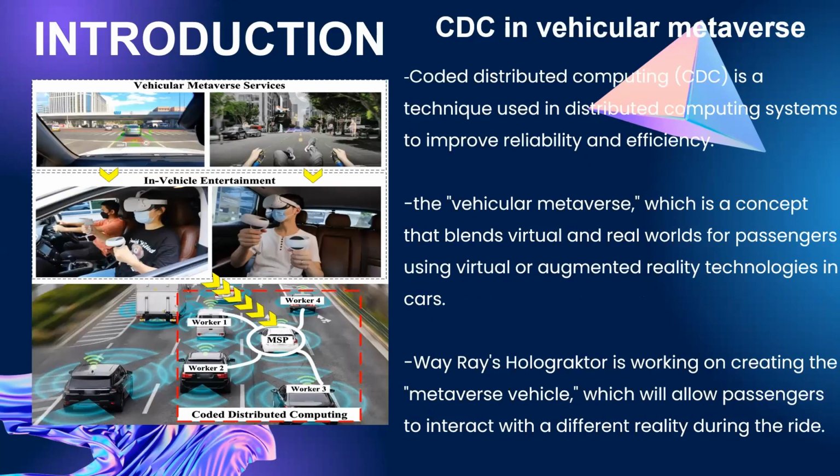Coded distributed computing is a technique used in distributed computing systems to improve reliability and efficiency. It can reduce the communication load for distributed computing systems. Now let us know what vehicular Metaverse actually is. It is a digital world where cars and other things related to transportation are made to look and act like they do in the real world. It can be used to test how cars can drive by themselves or how traffic moves in a city. It's like a big video game, but with cars and roads instead of characters and levels.